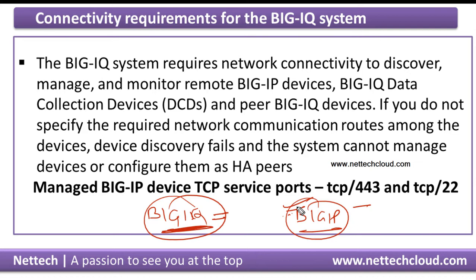Before adding the device to the Big IQ, we have to specify the IP address, username, and password. Once it is added to the Big IQ, we can do the configuration like creating virtual server, pool, node, etc. Once configuration is done, we go to the deployment section and push the configuration to the Big IP.